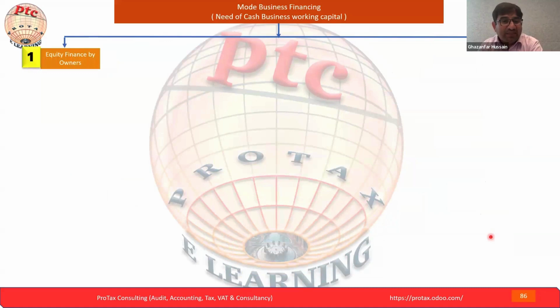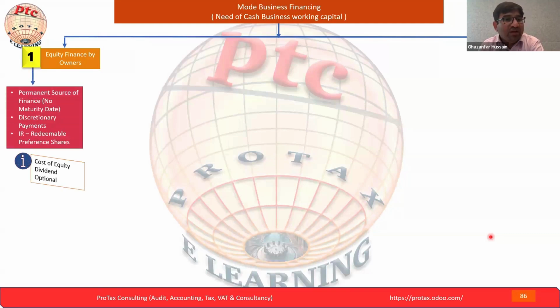Because of the interest capping rule, they are discouraging the borrowing, but on the other side, they are encouraging the equity finance by the owners. So here the point is very important for understanding the purpose, because here there will be a detailed discussion on equity finance by the owner. What are the benefits from the equity finance by the owner?